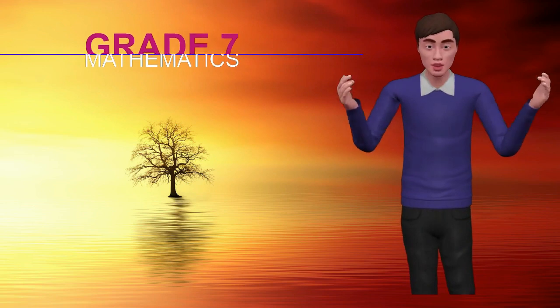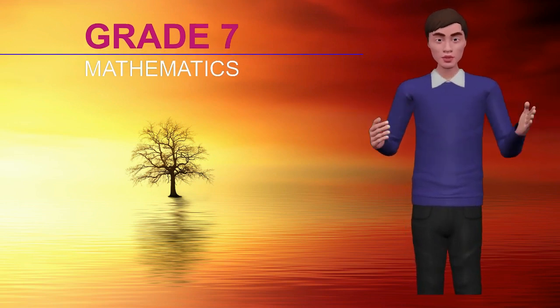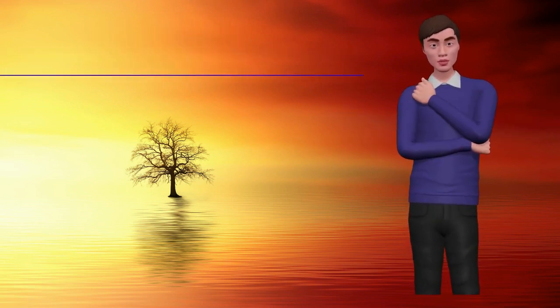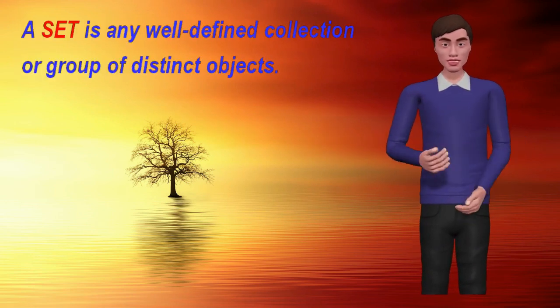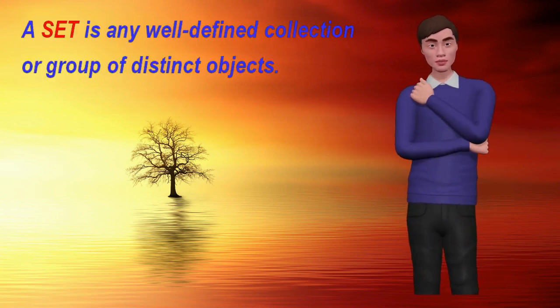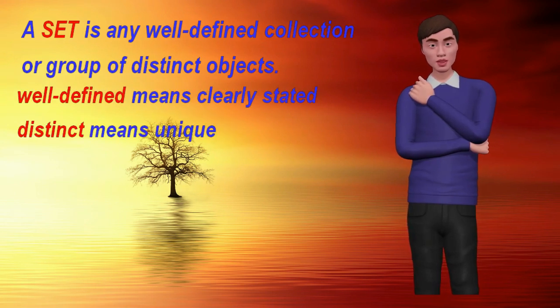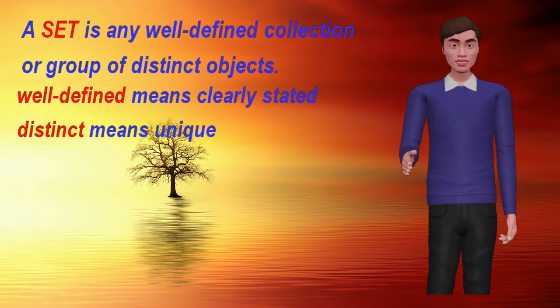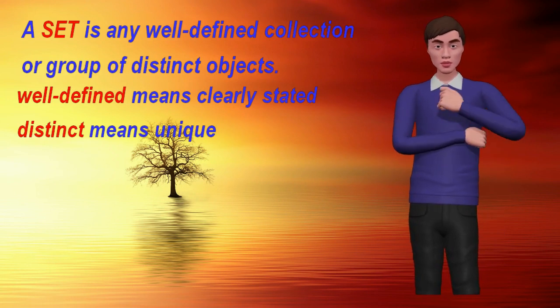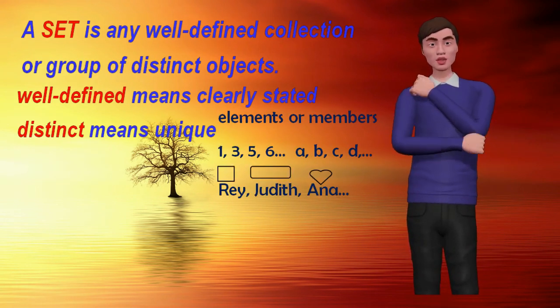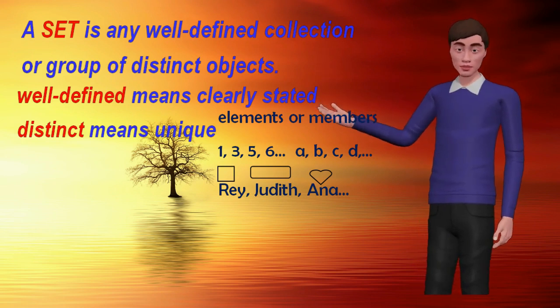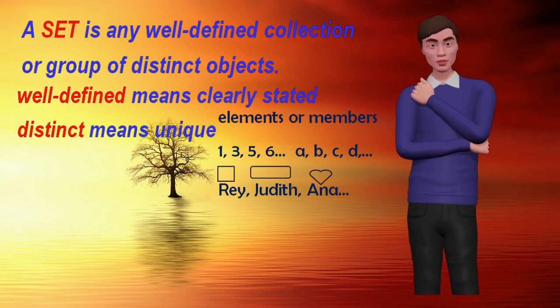You're right, this is our first topic in grade 7 mathematics. Let me explain the idea of a set for reference. A set is any well-defined collection or group of distinct objects. Take note of the words well-defined and distinct. Well-defined means clearly stated, and distinct meaning unique. The objects in a set are called elements or members, usually numbers, letters, symbols, names, things, etc.